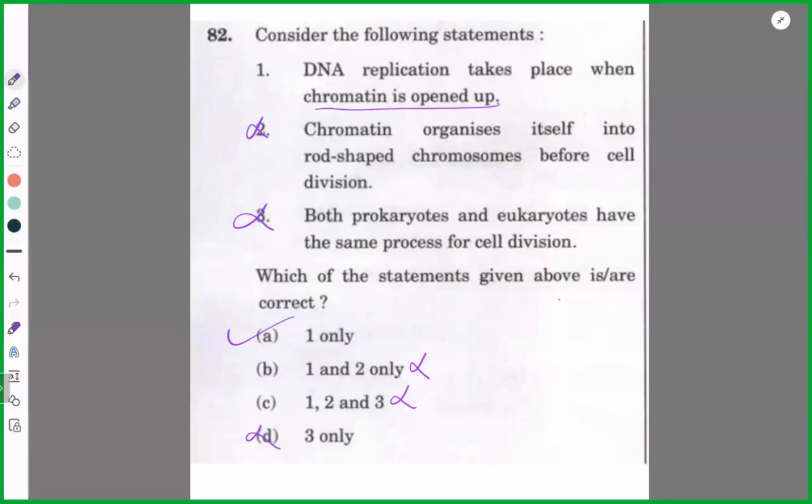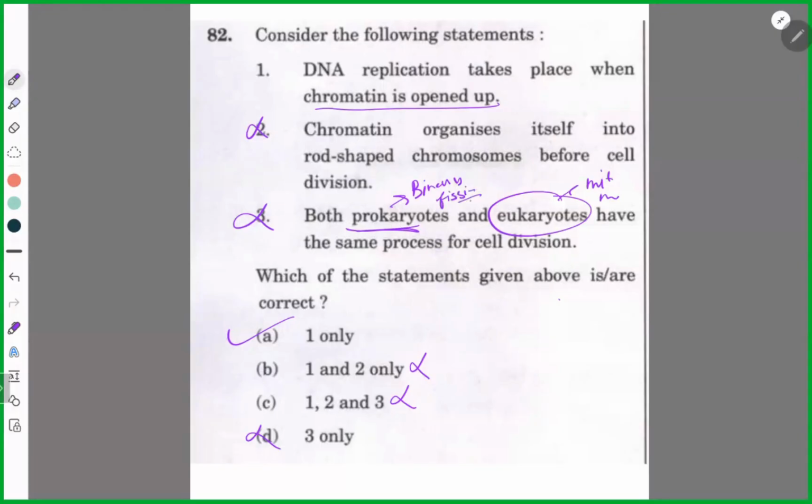It is not the same. For eukaryotic, we have mitosis and meiosis, but for prokaryotic there is no mitosis and meiosis. We have fissions, like binary fission, because it is asexual, or unicellular, by binary fission.